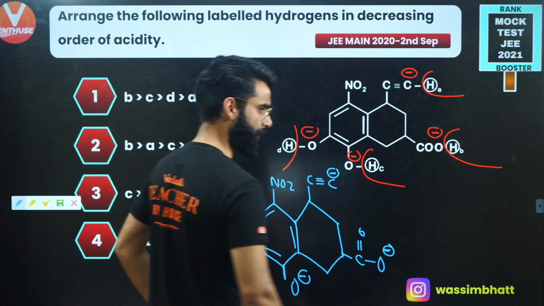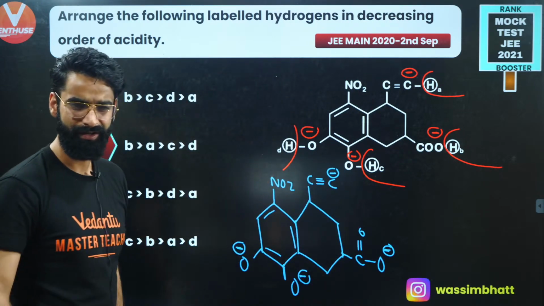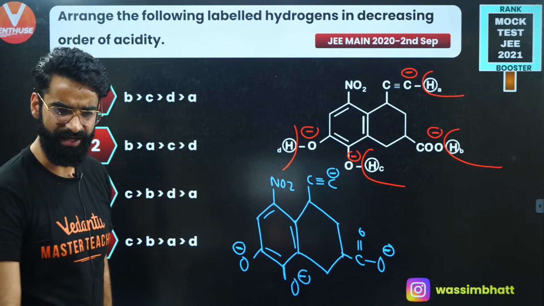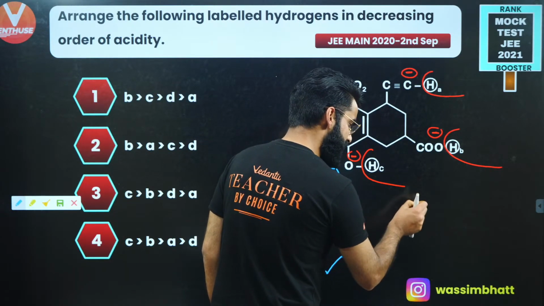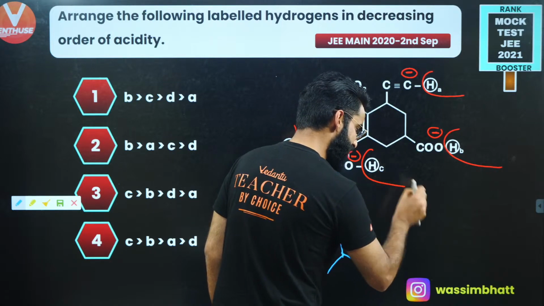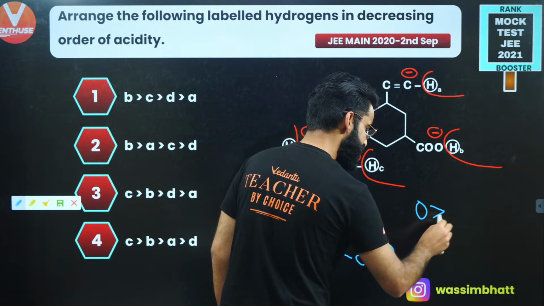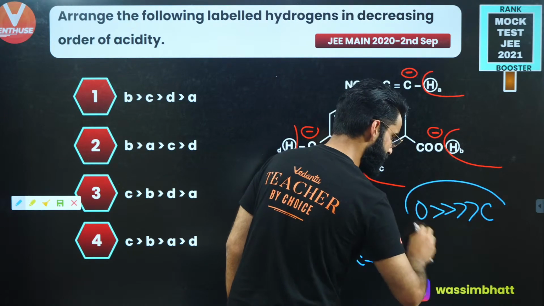Well, people, as you all must be knowing, I taught you in your basic GOC as well. If you remember, I've told you negative charge carrying capacity of oxygen is far greater than the carbon.